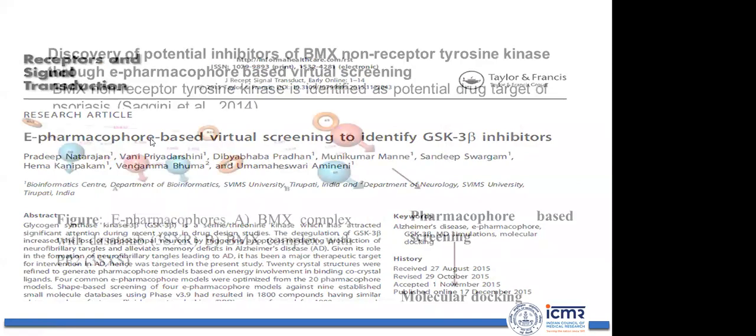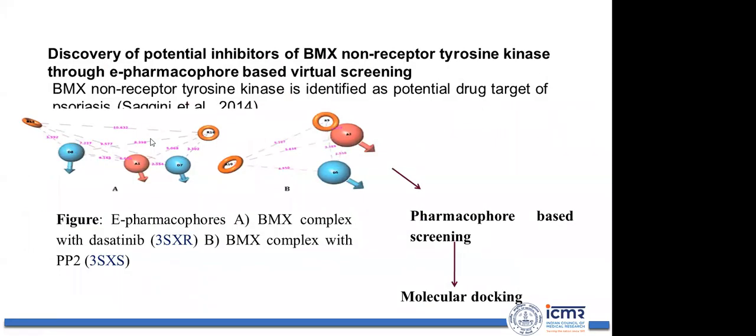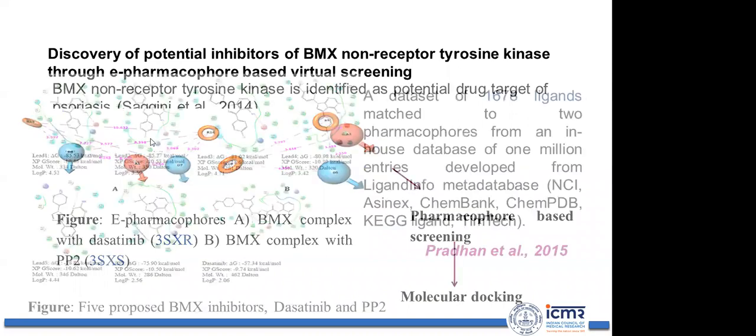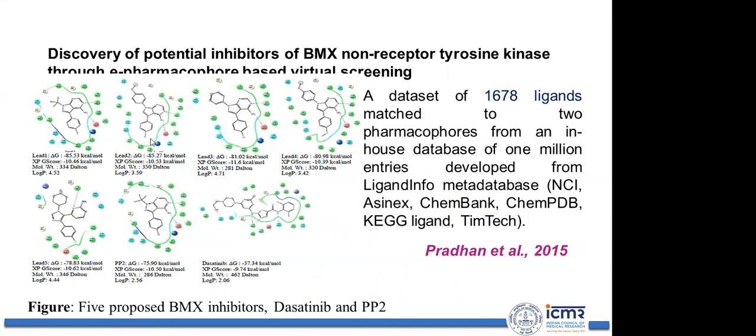The detailed protocol can be observed there. Now another similar example is for BMX non-receptor tyrosine kinase. For this also we used energy-based pharmacophore modeling to design lead molecules. These are the lead molecules with interactions we have proposed. Of course, you must have a compound to use as a positive or negative control. Inactive compounds you can use as negative control, and active compounds as positive control, to propose lead molecules.